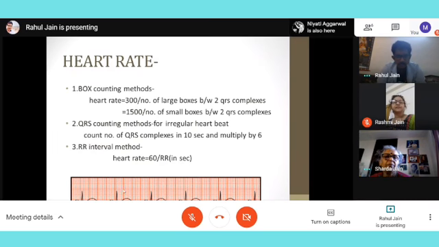Correct. So this is the second method. But the easiest method is the box counting method. Take 2 QRS, see the number of boxes in between, divide 300 by it, and then we'll get the average heart rate. Correct. So heart rate is done.